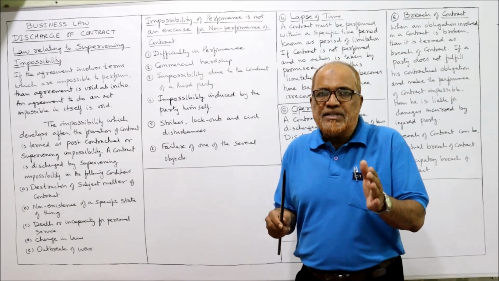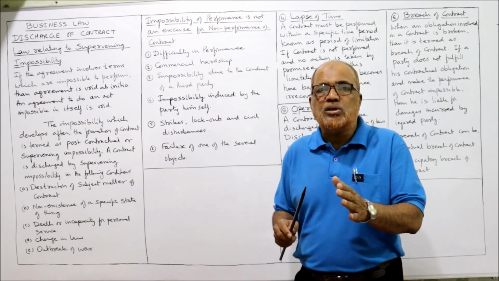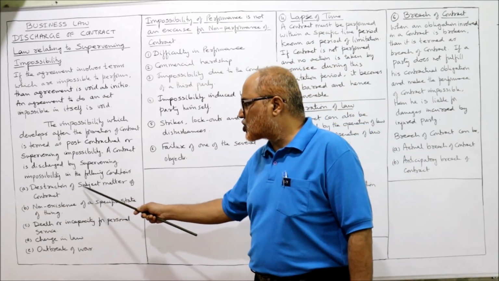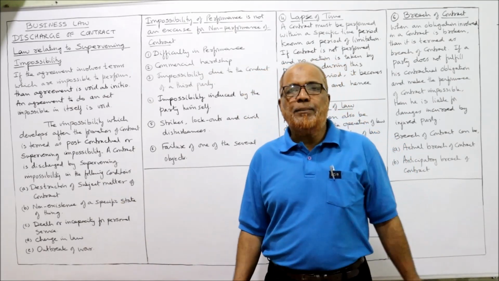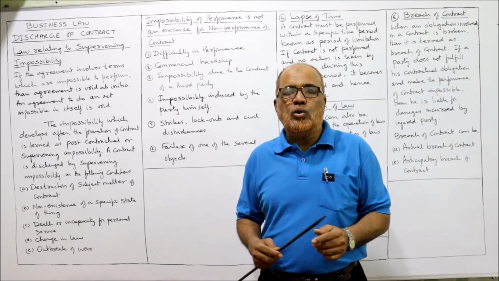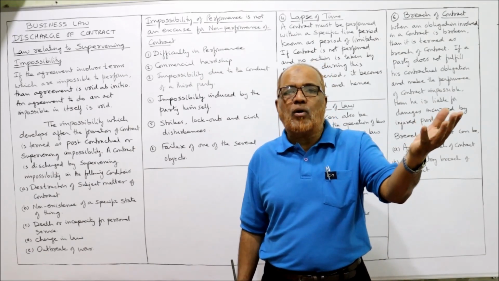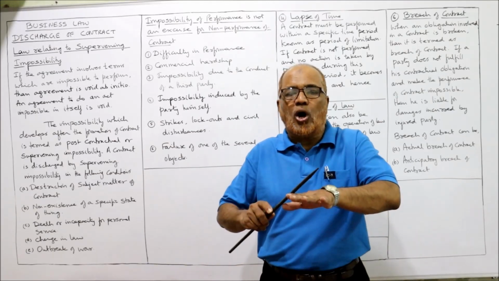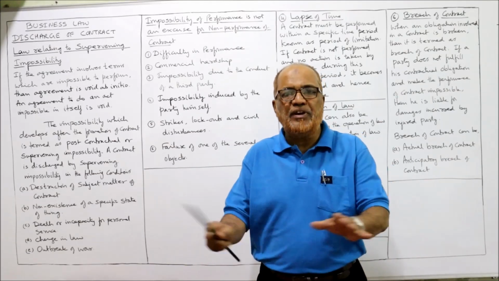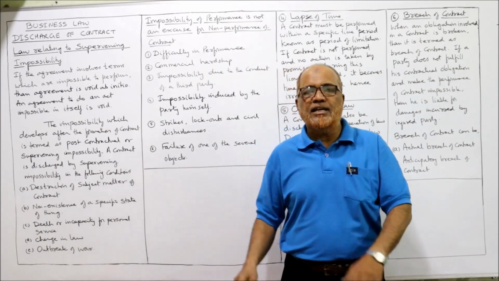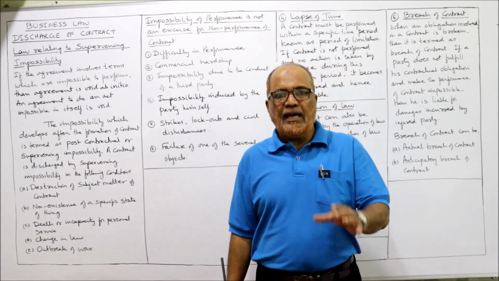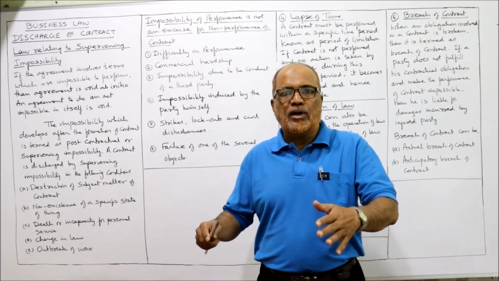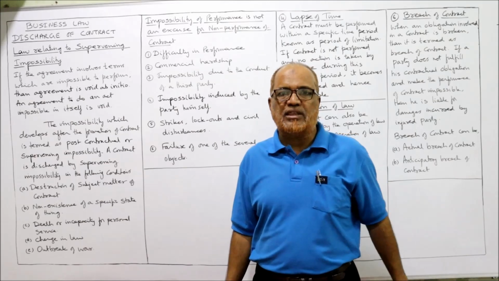If the subject matter of the contract was destroyed after entering into a contract, automatically it will be discharged. The obligations will be over, will be finished. Example: A enters into a contract with B. A says, will you purchase my horse for rupees 10,000? B says, okay, I will purchase your horse for rupees 10,000.